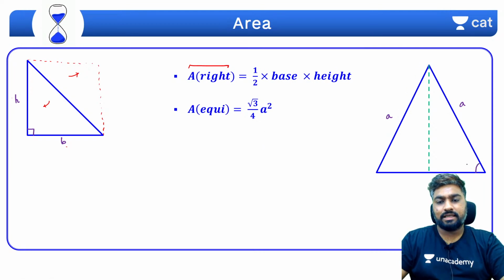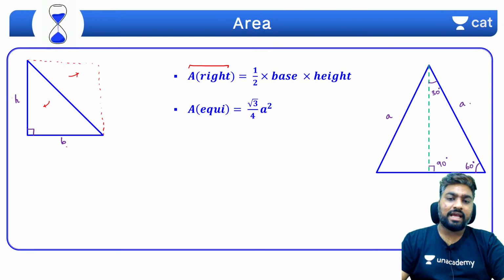Since this is 60 degrees, if I draw a perpendicular to this, this will become 90 degrees. So ultimately this angle will be 30 degrees, correct? So this smaller triangle is a special triangle, 30, 60, 90 special right triangle. So what do you know?